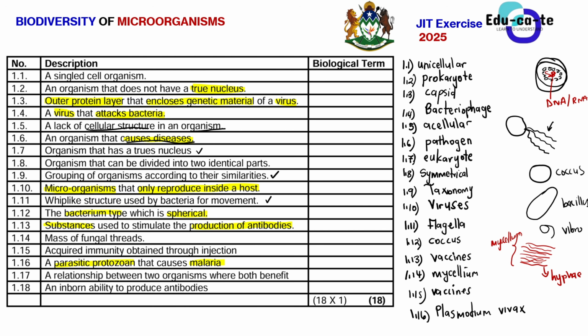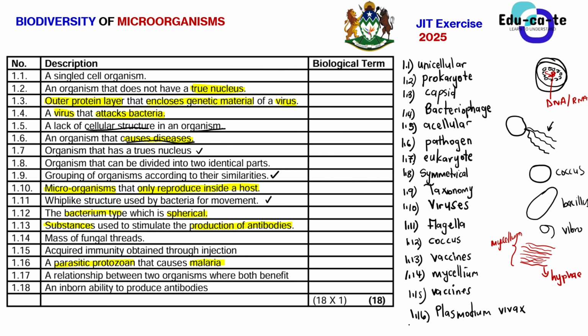But we don't say it's a protist per se, we say it's a protozoan. Basically, Plasmodium vivax is a protozoan that causes malaria. And remember that this protozoan is carried by the Anopheles mosquito. It's the female mosquito that carries the protozoan that causes malaria.